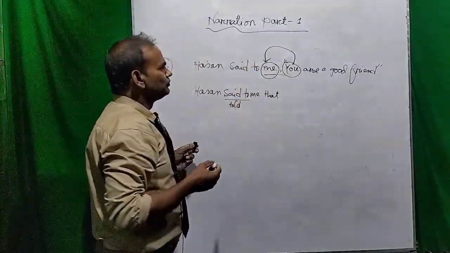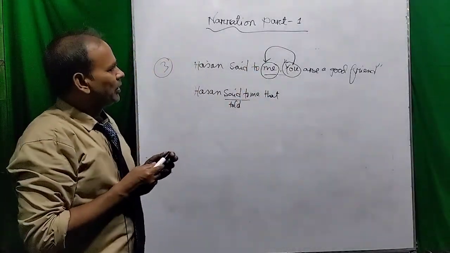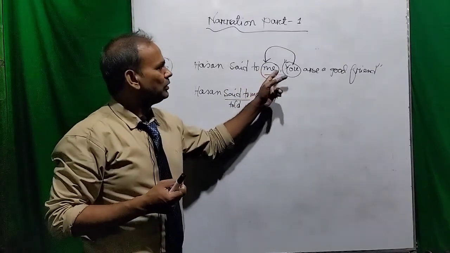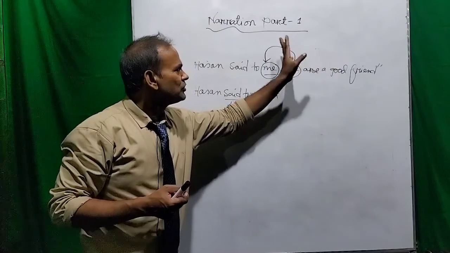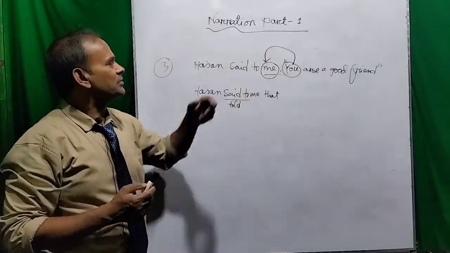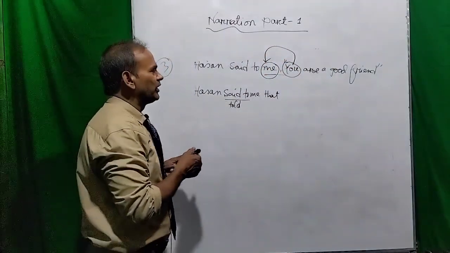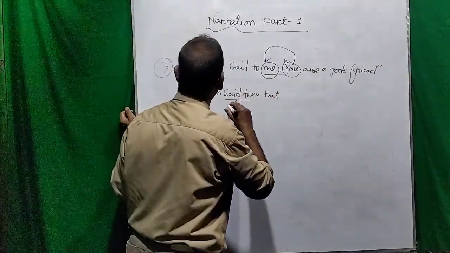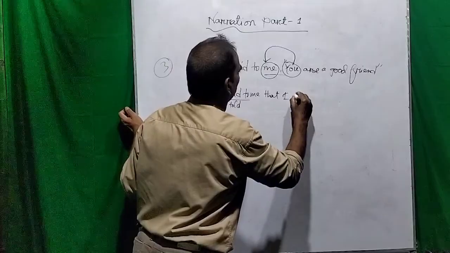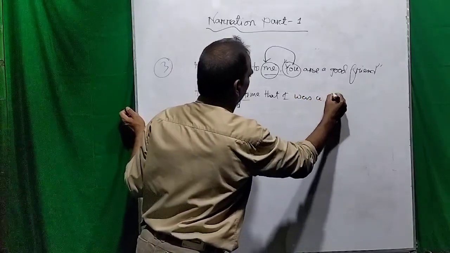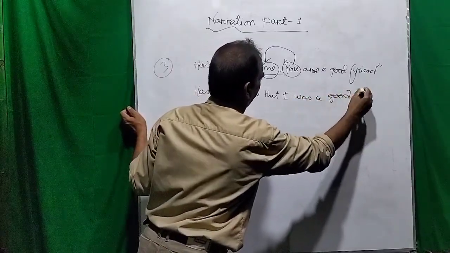So you refers to me. So you is the subject of this reported speech. So me changes into subject, and from me we can get the subject I. He said to me that I was a good friend.